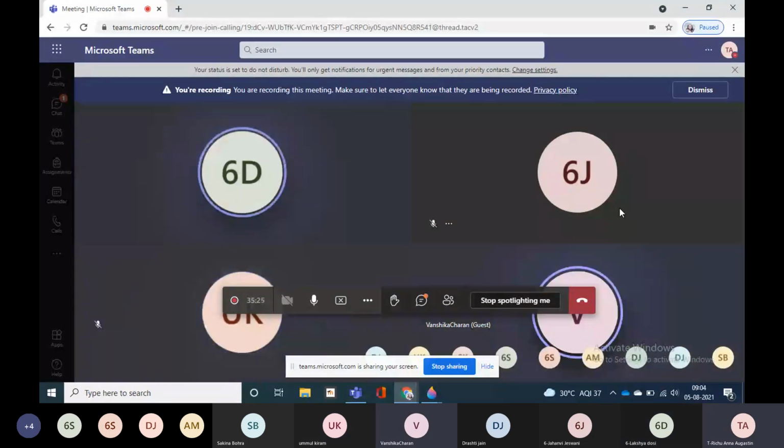Then fourth one, the leaf is boiled in dash to remove chlorophyll. Alcohol. Then the rate of transpiration is dash on a hot day than cold day. More. Then sixth one, dash helps to absorb water and minerals from the soil. Transpiration. Yes, transpiration.